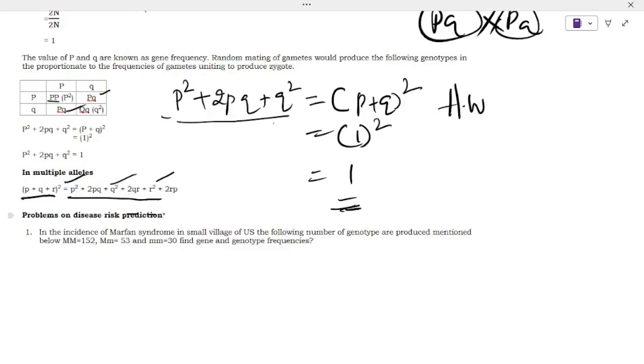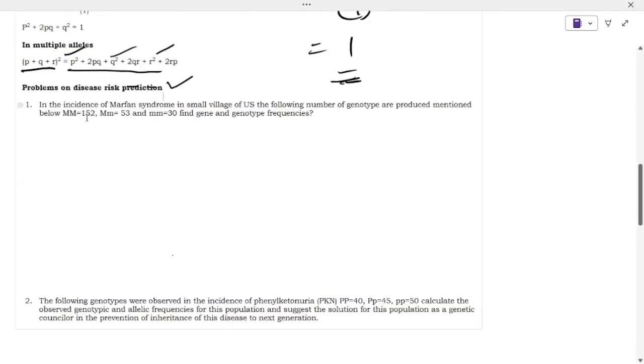The problems on disease risk prediction. The first problem is: in the incidence of Marfan syndrome in a small village of US, the following numbers of genotypes are produced, mentioned below. MM is given as 152, Mm is given as 53, mm is given as 30. So the total population is equal to 235.